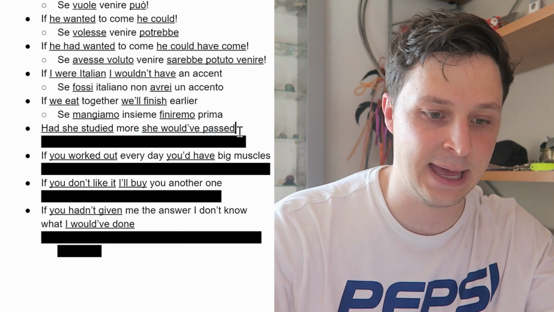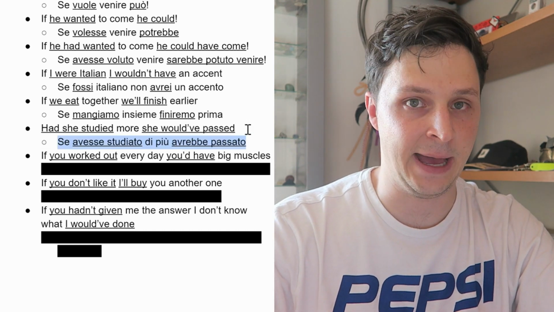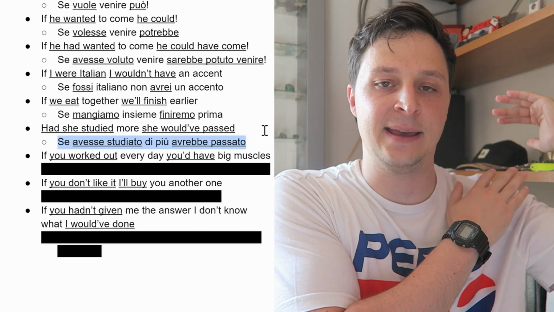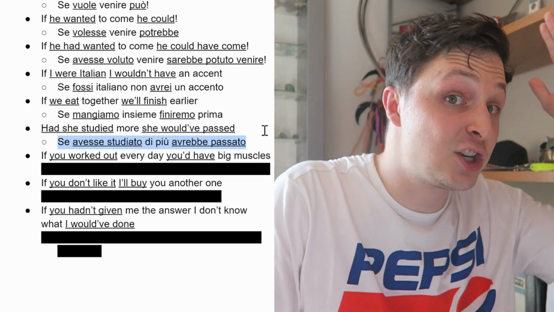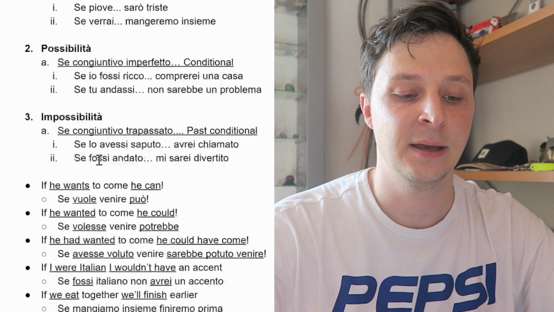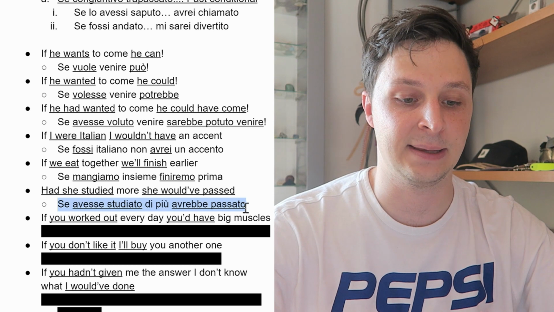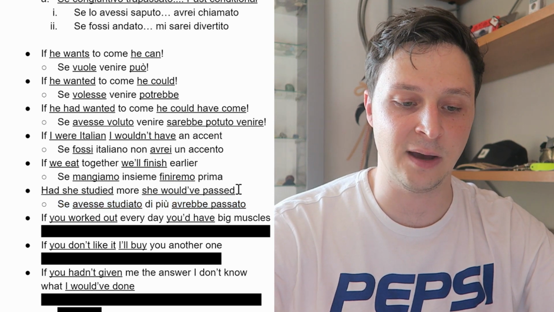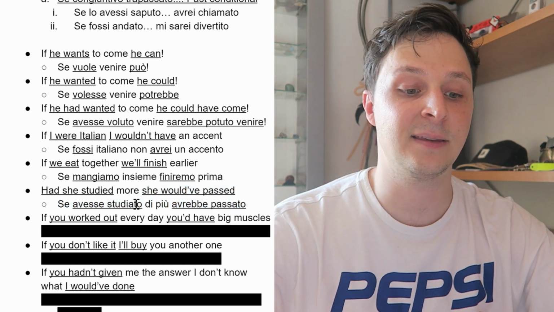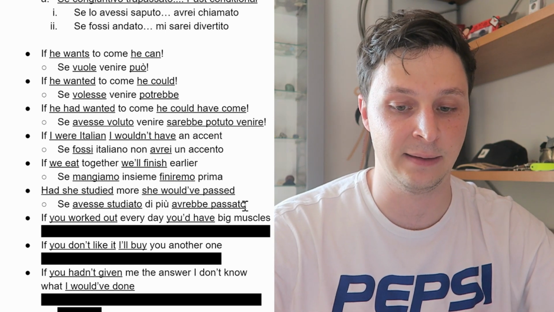Next is, had she studied more, she would have passed. Okay, she would have passed the test. What do you guys think? Pause the video. So when you see she would have passed, you know she would have passed in the past tense, or had she studied. So you know this one's actually going to be impossibility. So se avesse studiato di più avrebbe passato. And you can always see these underlines here. So se avesse studiato di più, if she had studied more, avrebbe passato, she would have passed.